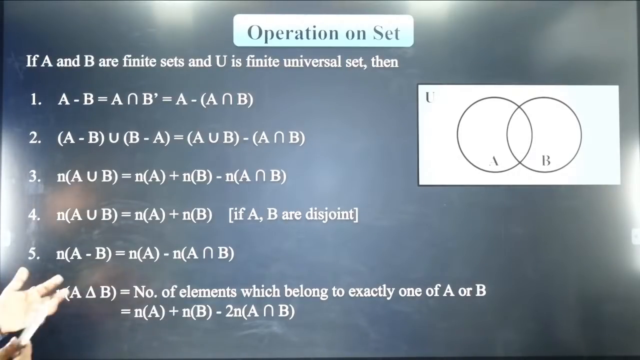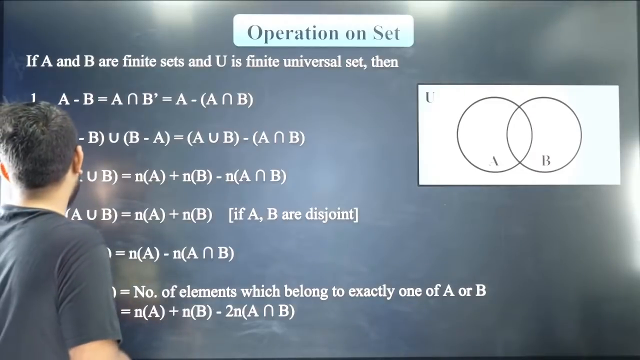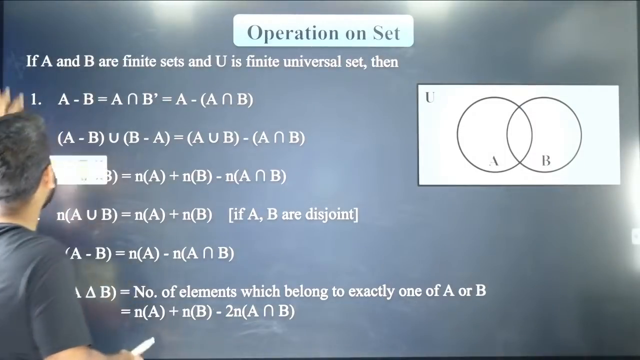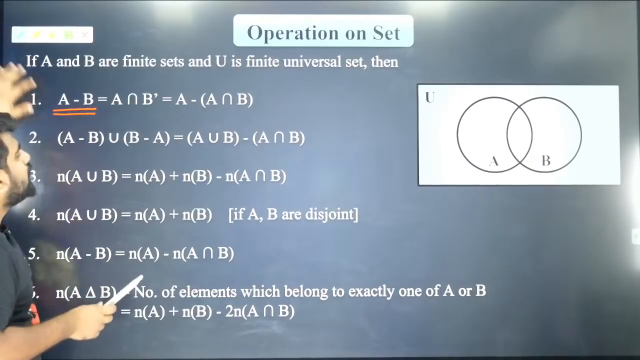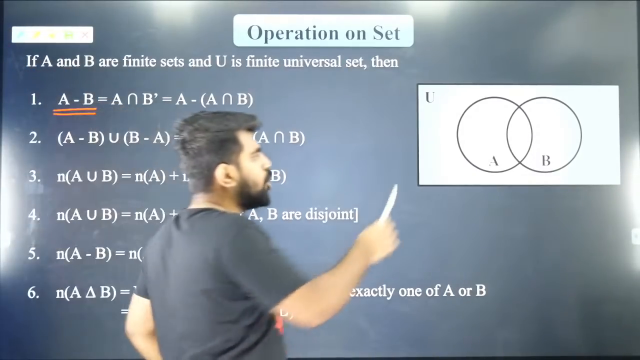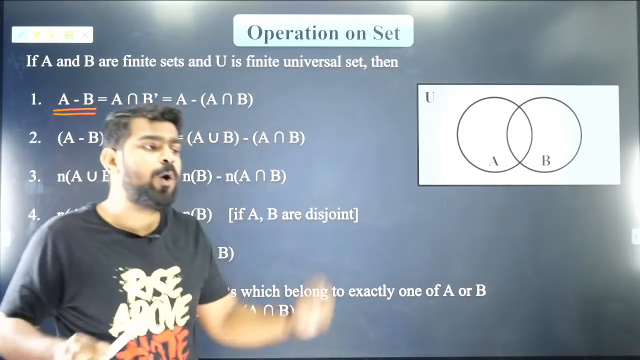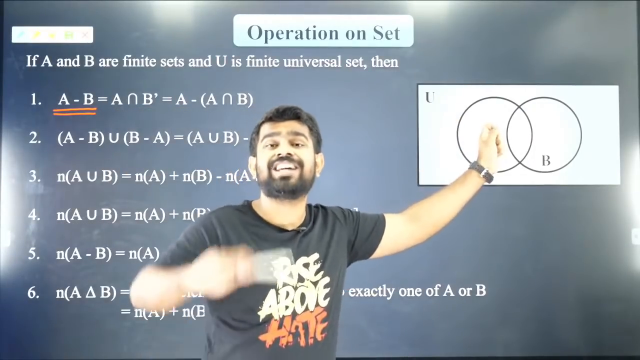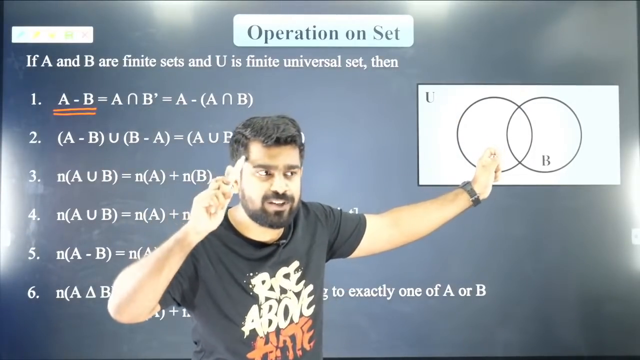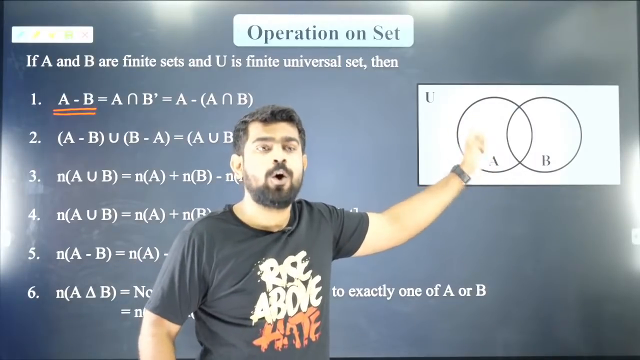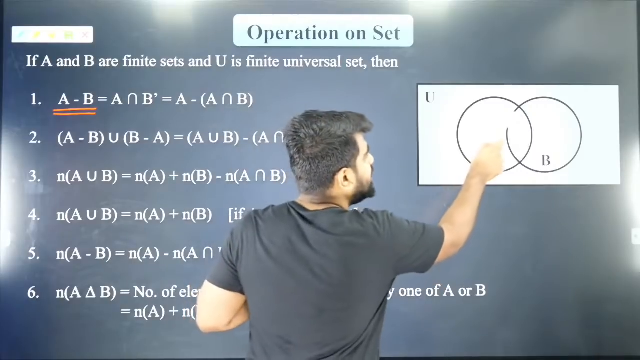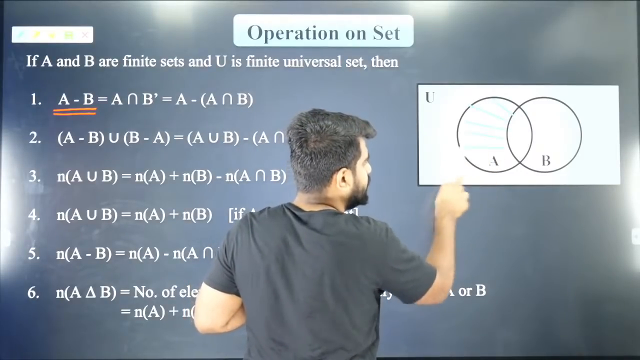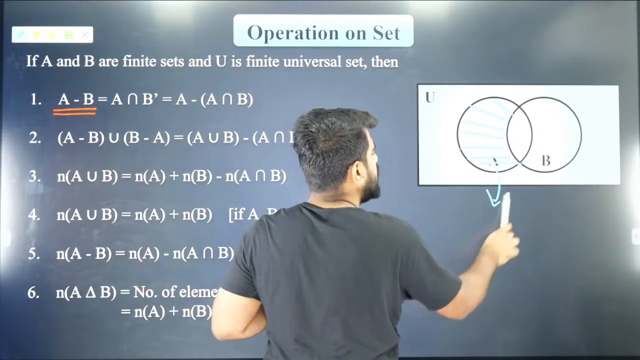Not aware, so I'll explain it. Please listen carefully. So guys, what is A minus B? A minus B is called the difference between A and B. So A minus B will contain all the elements of A which are not in B. Listen carefully. A minus B will contain what? All the elements present in A which are not in B. So this is the region of A minus B. So this is your A minus B.